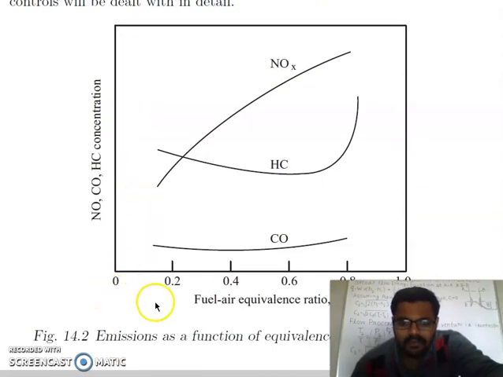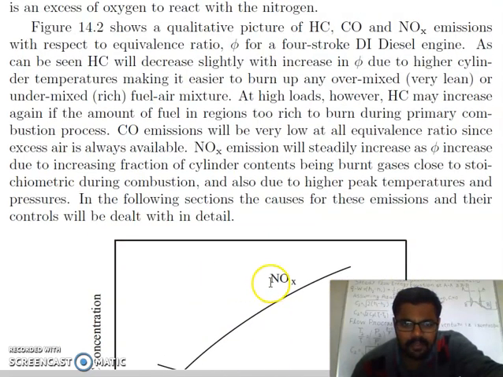Now we will discuss the emissions as a function of equivalence ratio for the compression ignition engine. For the compression ignition engine we will discuss only up to 1 for the fuel-air equivalence ratio, because in a diesel engine during the suction stroke only air will come, and during the injection stroke we will inject the fuel, so we will discuss up to only 1. This shows a qualitative picture of hydrocarbon, carbon monoxide and NOx emissions with respect to equivalence ratio for a 4-stroke diesel engine.